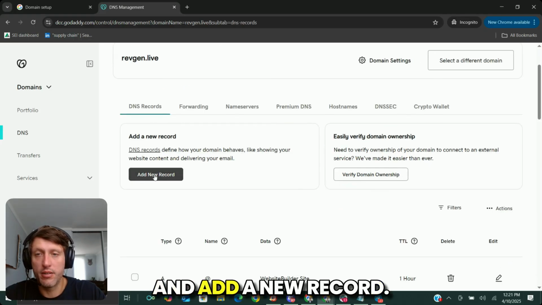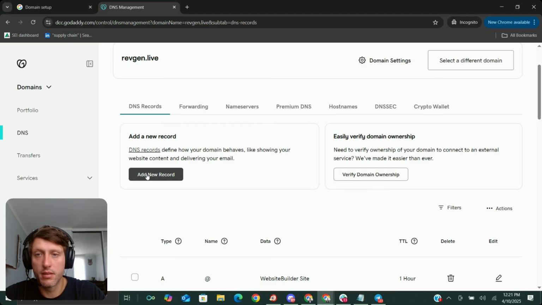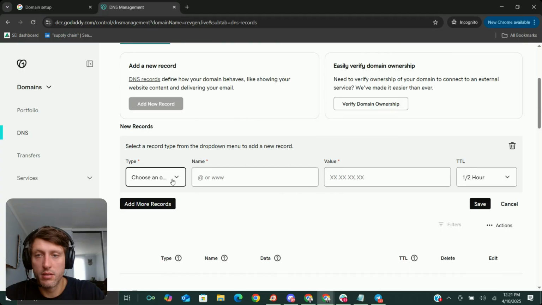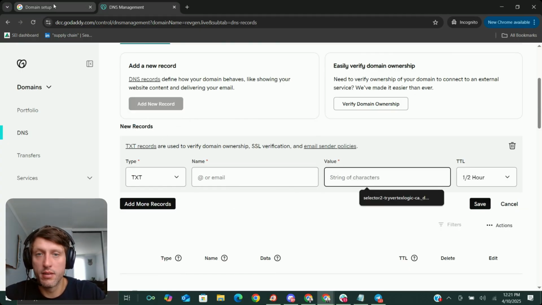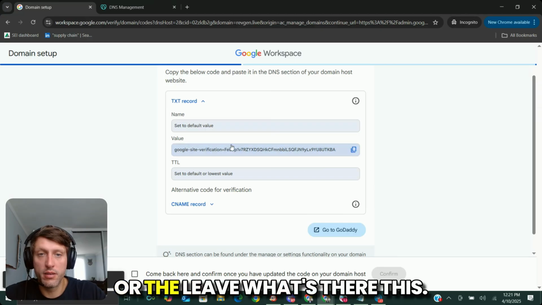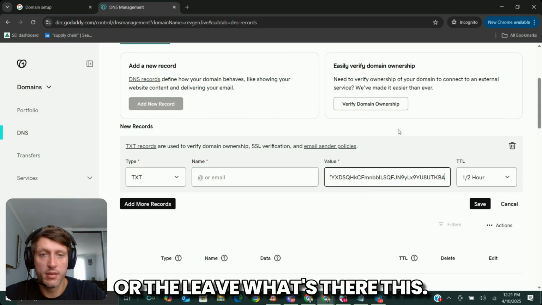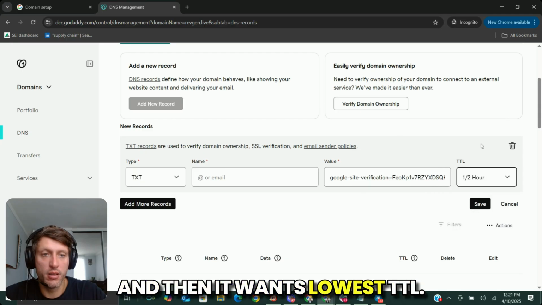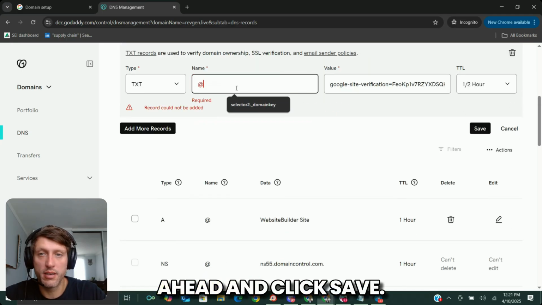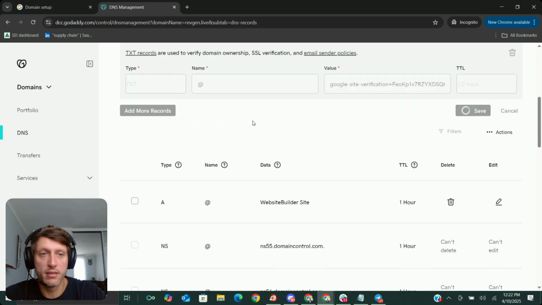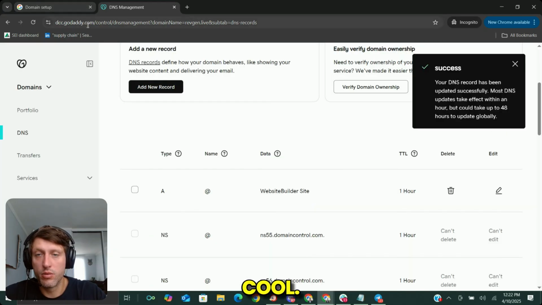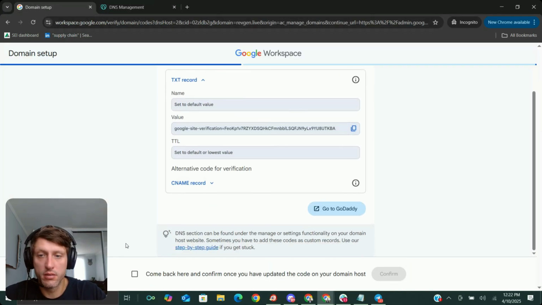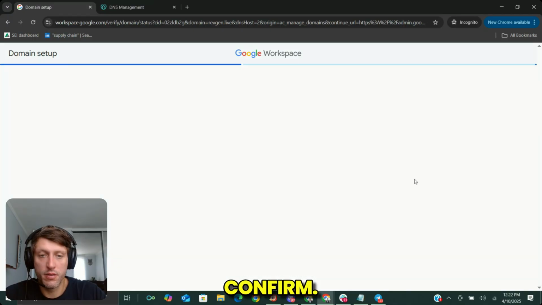So I'm going to add a new record. It wants us to add a TXT record. The name, we'll just leave what's there. This is the value, and then it wants the lowest TTL, so I'm going to click save. All right, so we'll just do @, because it doesn't like the blank that we left. Cool, let's go back here and confirm.